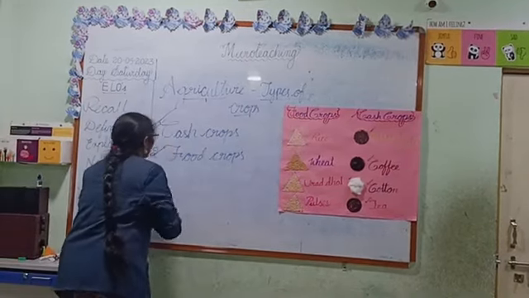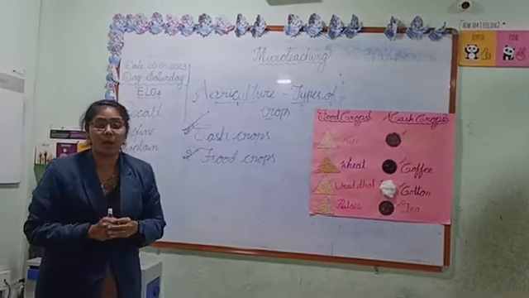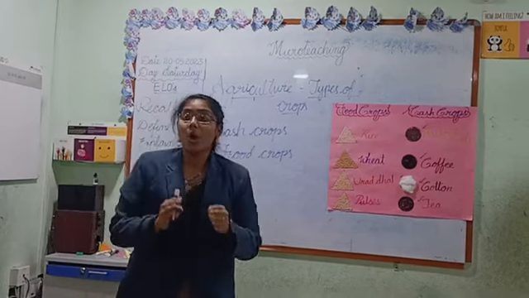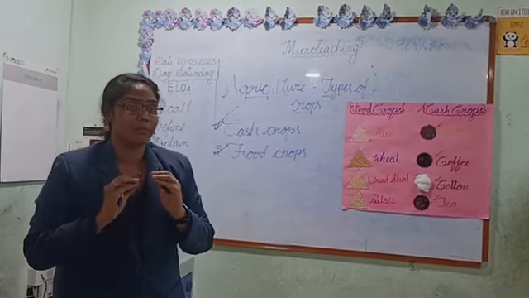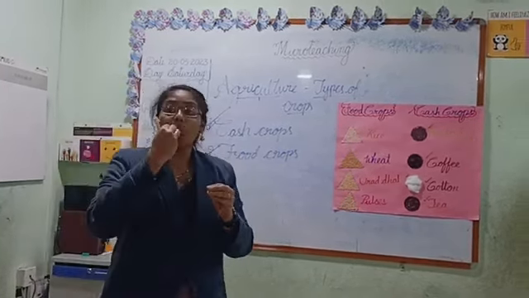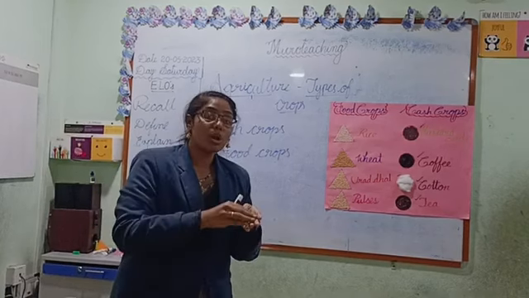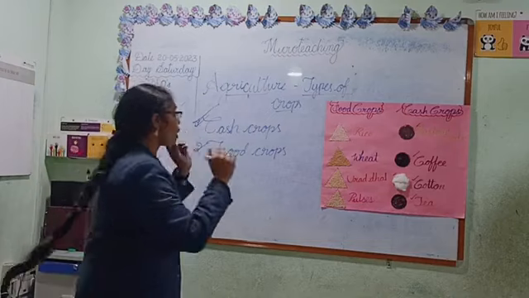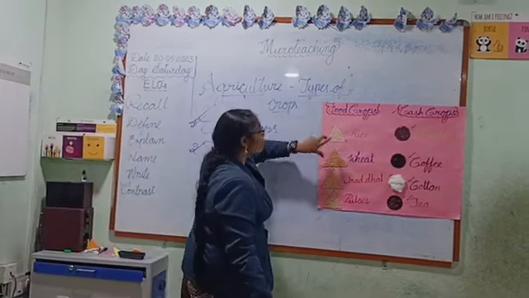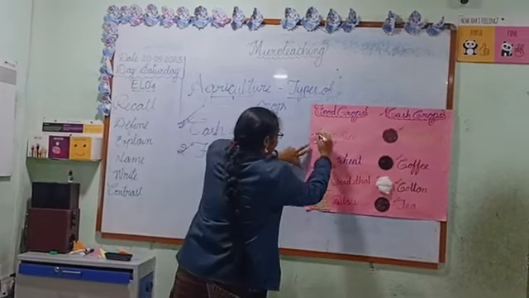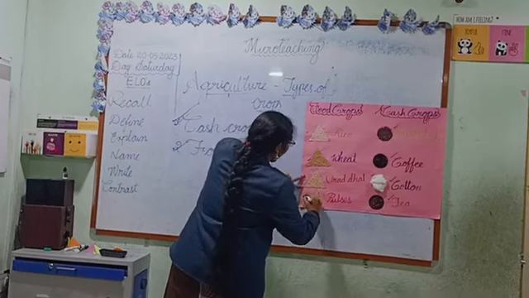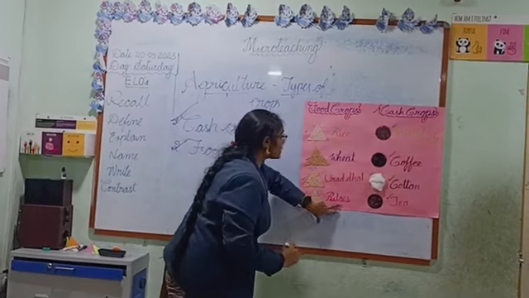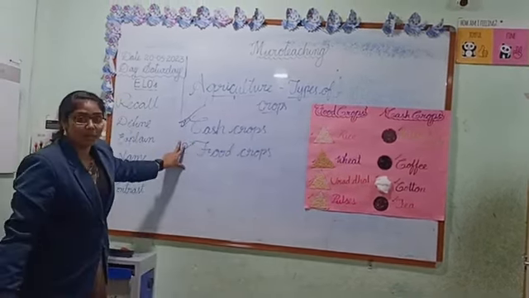Now let us move on to food crops. Food crops are grown for consumption and sold only in local markets. Rice, wheat, urad dal and pulses are the best examples of food crops.